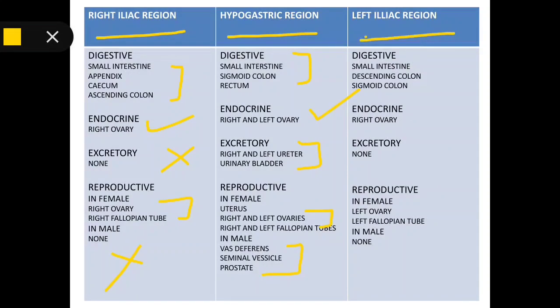Now the left iliac region. In digestive we have small intestine, descending colon and sigmoid colon. In endocrine we have right ovary. We don't have any excretory organs here. Reproductive, in female we have left ovary, left fallopian tube. We don't have any male reproductive organ here.